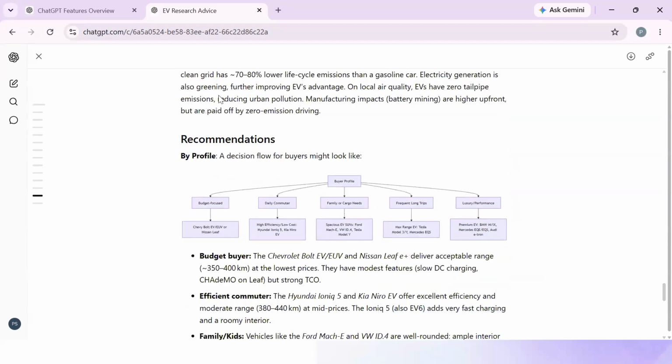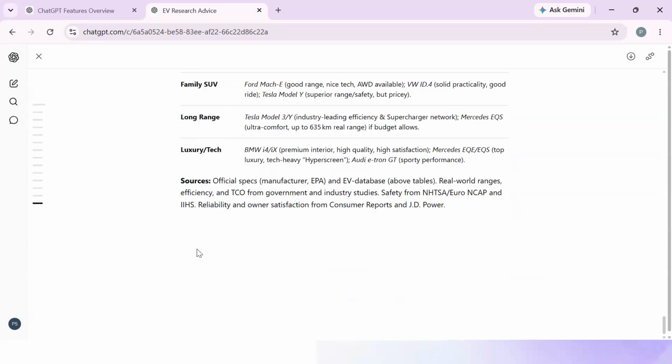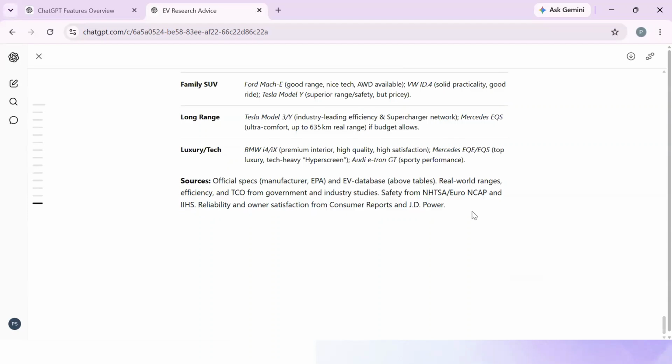This way, it is recommending the buyer profile, and it has also given a decision flow. So it has done all the PhD-level research you can see on electric automobiles before you spend. And it has also written all the sources from where it got the data.